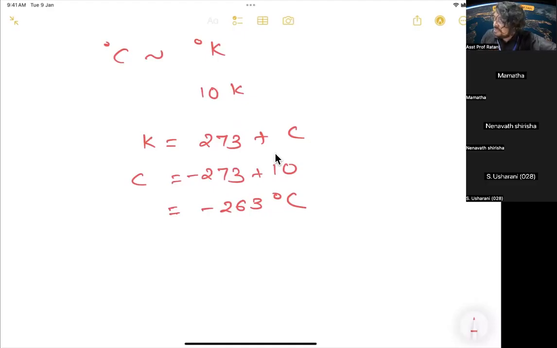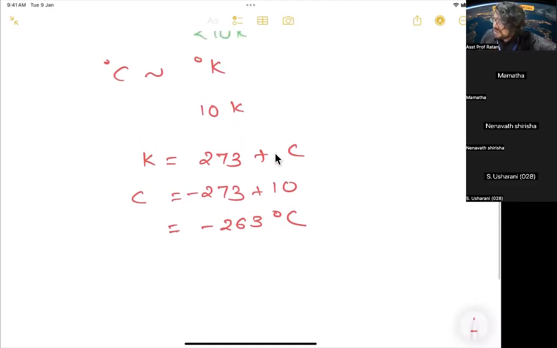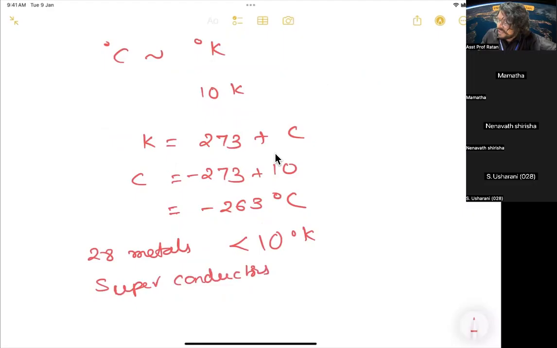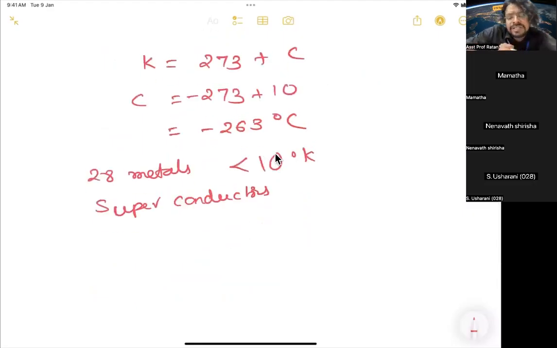Anyhow, so minus 273. They have discovered that some metals, around 28 metals, below 10 degrees Kelvin behave like superconductors. What are the materials? Some metals, so many metals. Just as mercury was the first metal discovered with superconductivity by Kamerlingh Onnes in the year 1911.